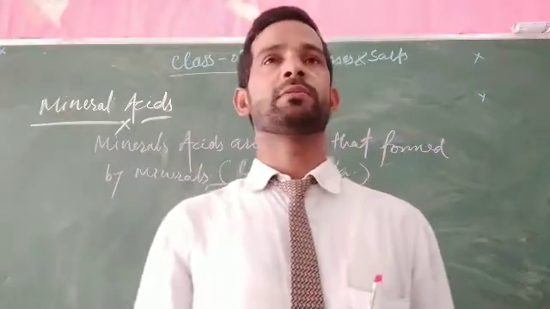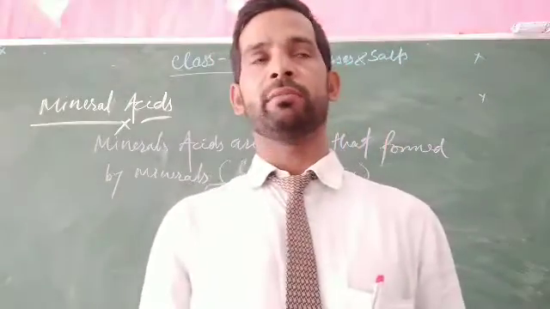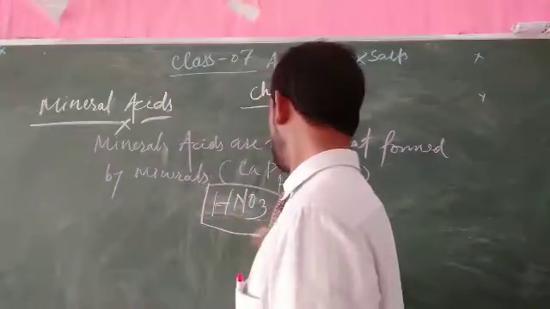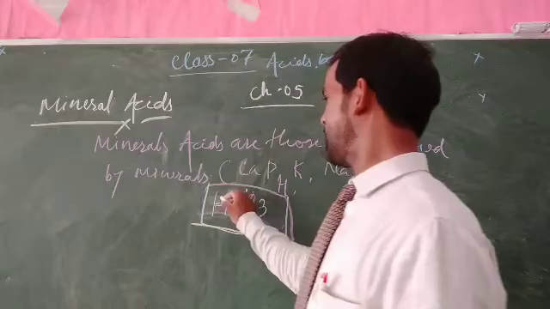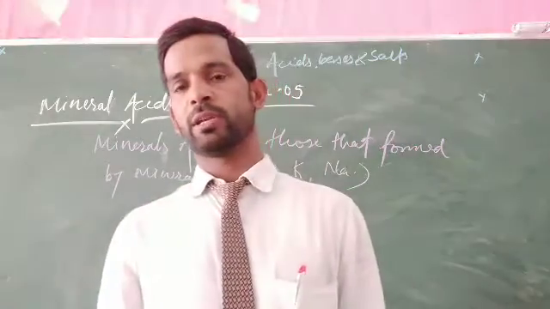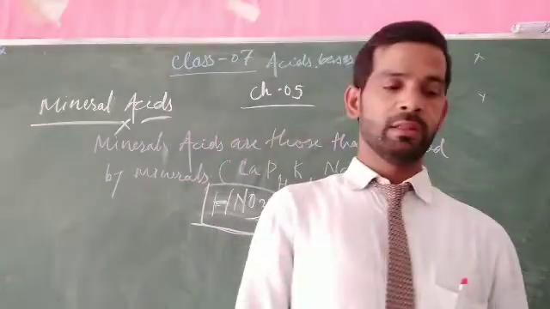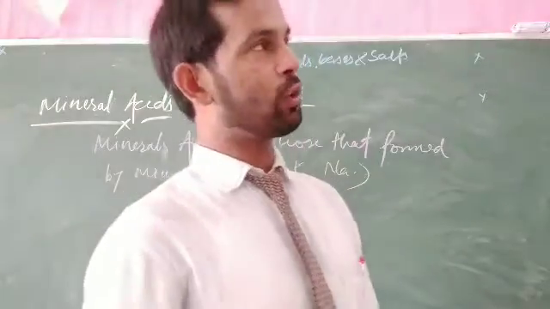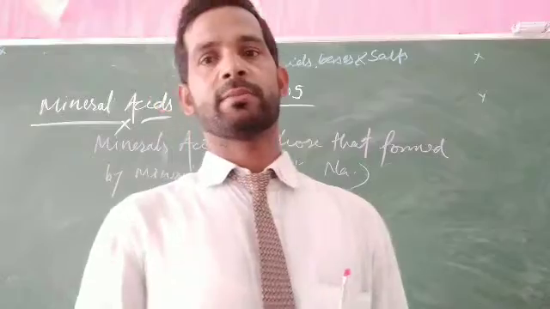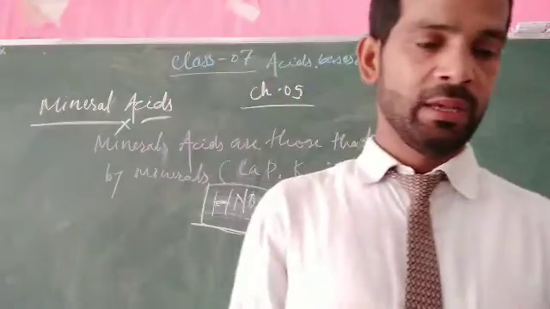So this was first used for cleaning ornaments. This is nitric acid, HNO3. In HNO3 you can see there is hydrogen and nitrogen associated with oxygen, and this forms nitric acid. It is very corrosive in nature, so it must be handled with utmost care.